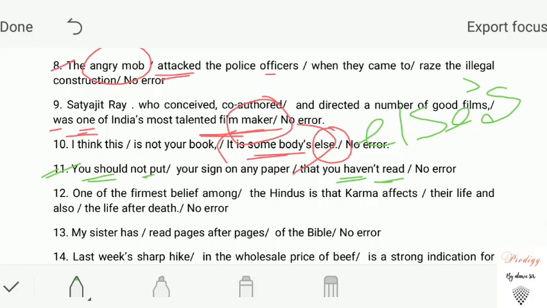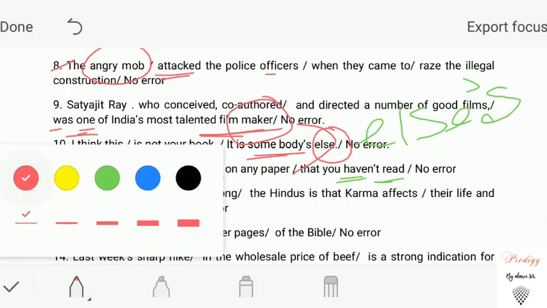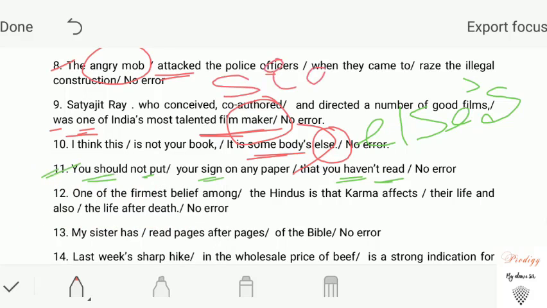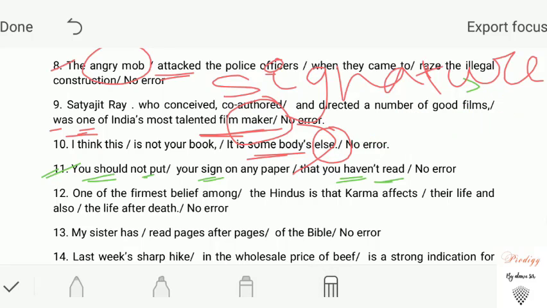Your sign, this section contains an error here because sign is a verb, but signature, S-I-G-N-A-T-U-R-E, is a noun. We need to apply signature instead of sign here in order to make the sentence right. Okay, so our answer will be, you should not put your signature on any paper that you haven't read.